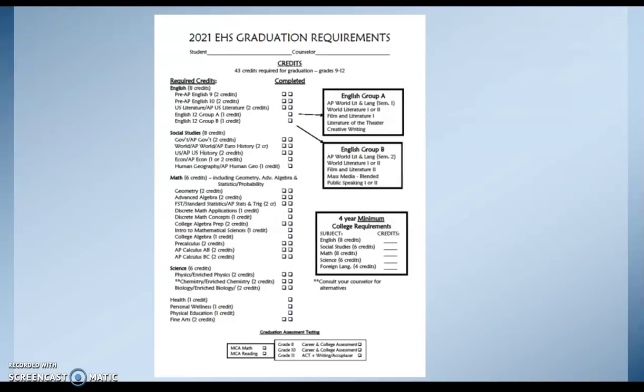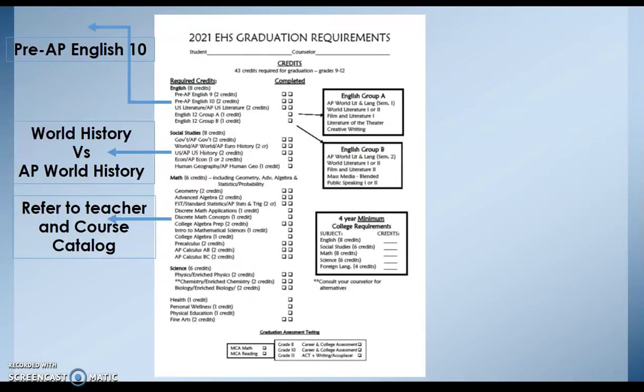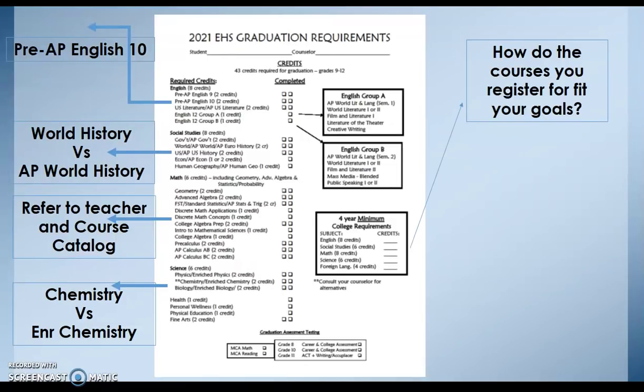For 10th grade, you should be paying special attention to the core courses that year: Pre-AP English 10, World History, Math, and Science. Remember to ask yourself how the courses you are registering for fit your goals. If you are thinking about attending a four-year college, we encourage your academic four-year plan to have 4 years of core subject areas, including world language.